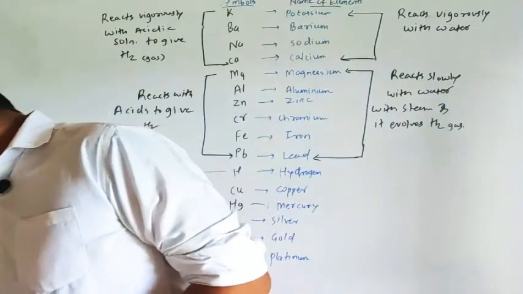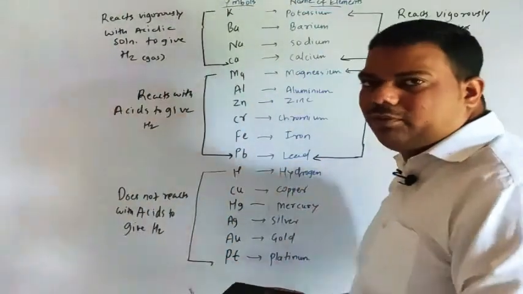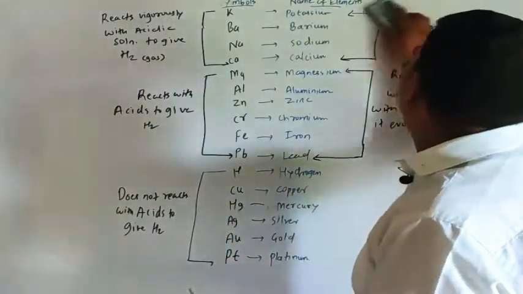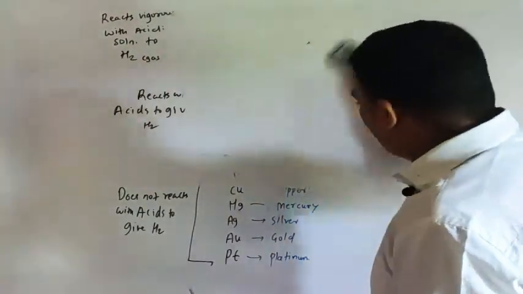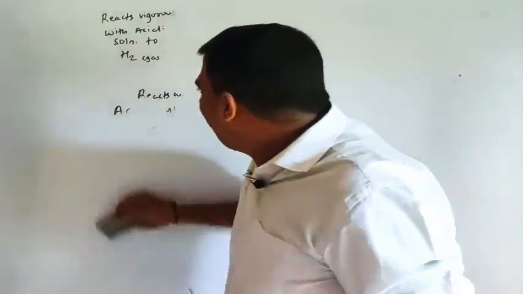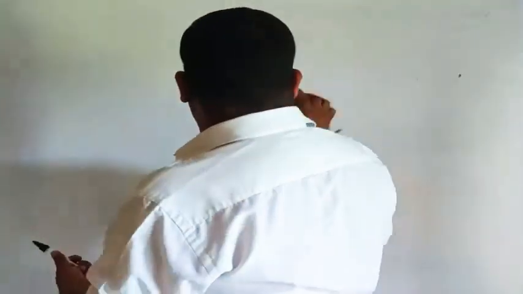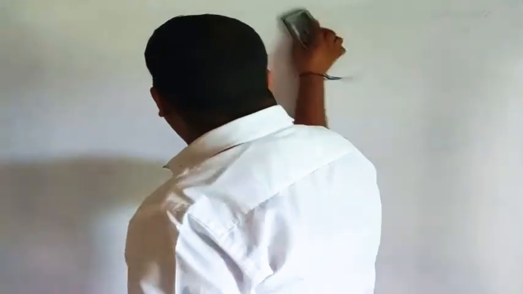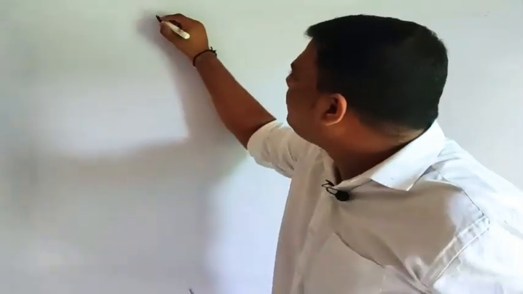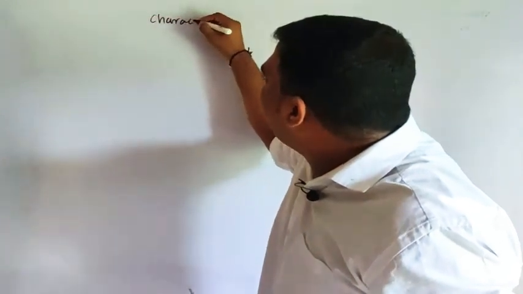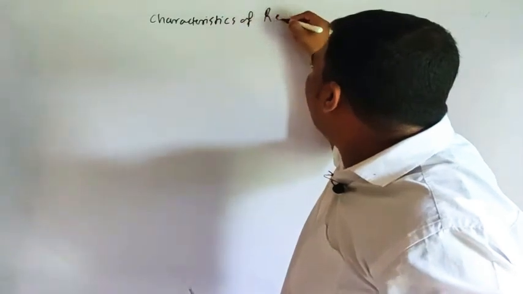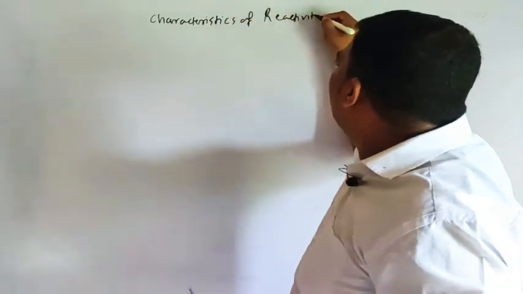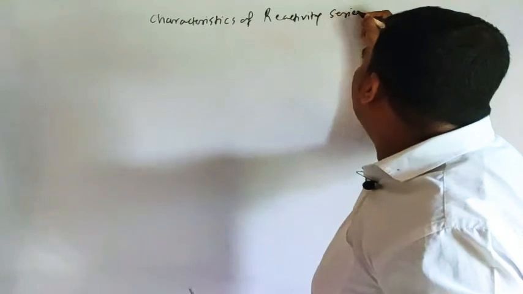Now see, we will discuss some characteristics of this. For that we have to clean this all. We have to write characteristics of reactivity series.